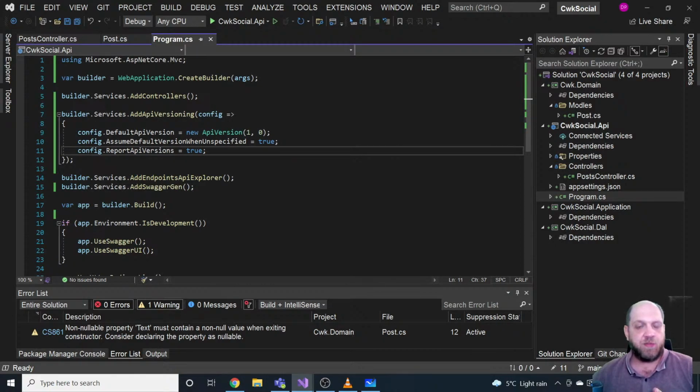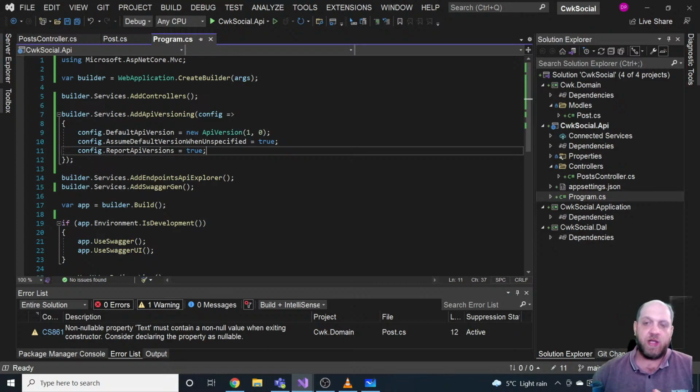And this might be very useful if you have, for instance, version 1, version 2, or version 3, and at a certain point version 1 gets deprecated. So for a time version 1 will still work, but it will simply be decommissioned.